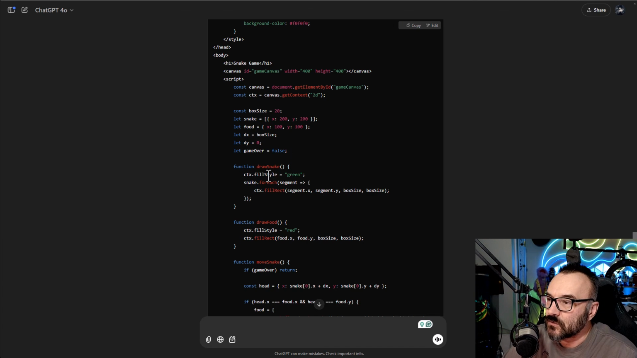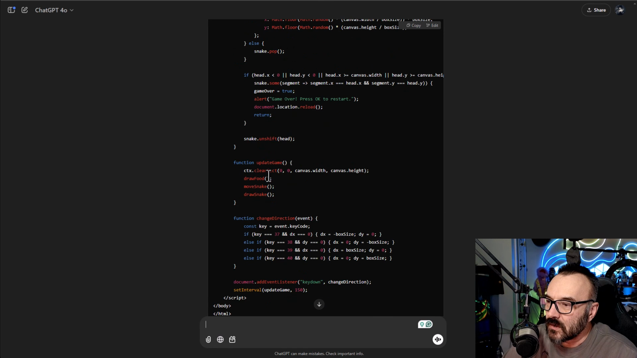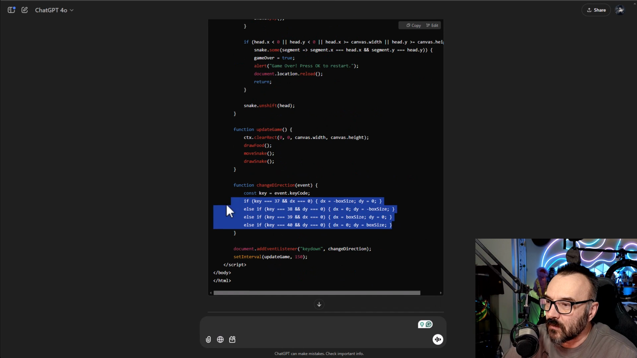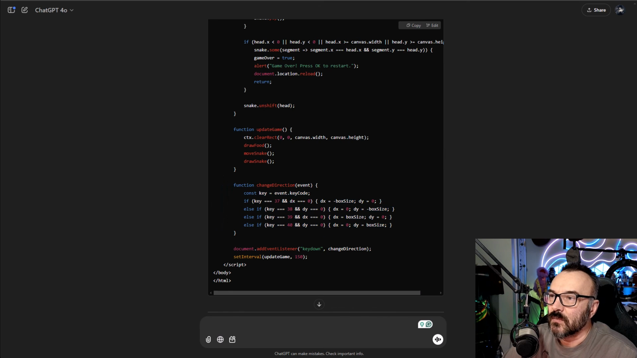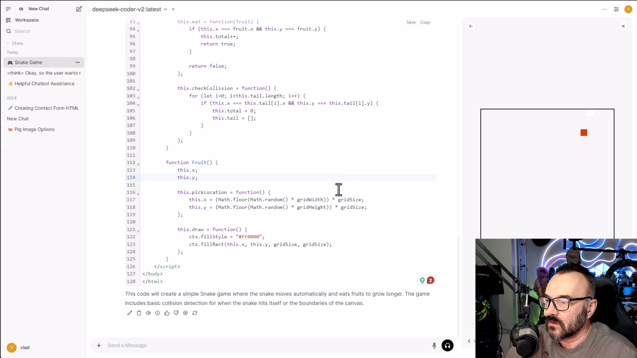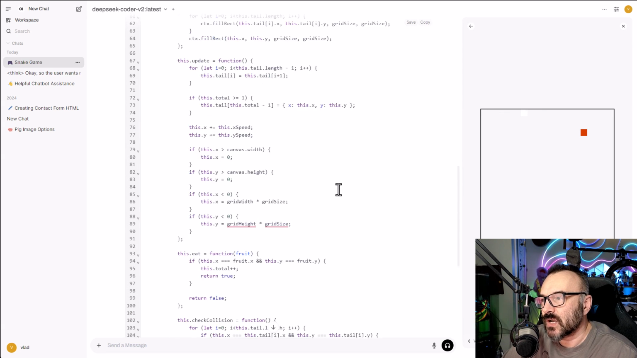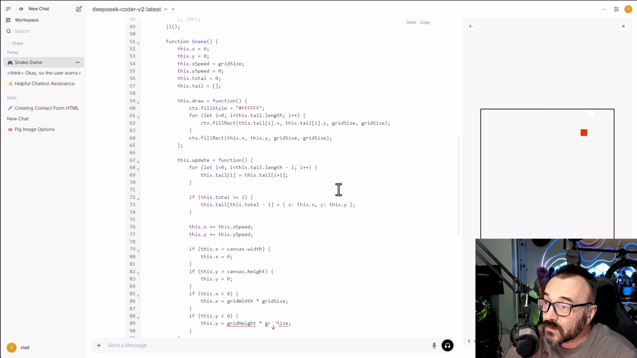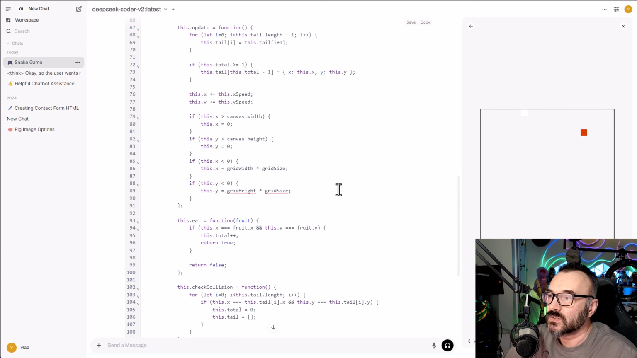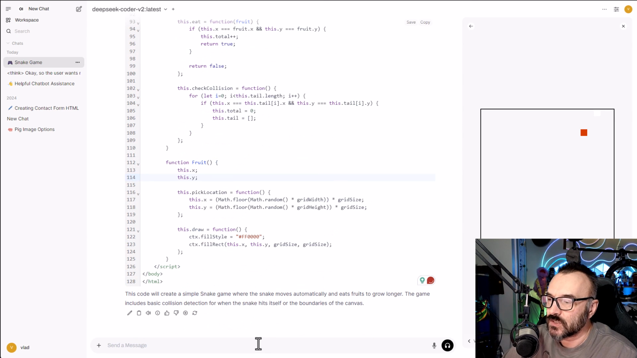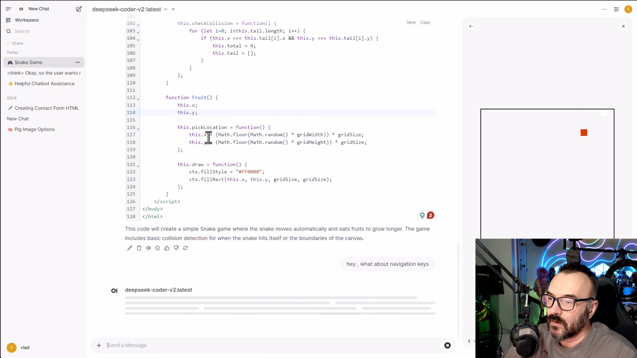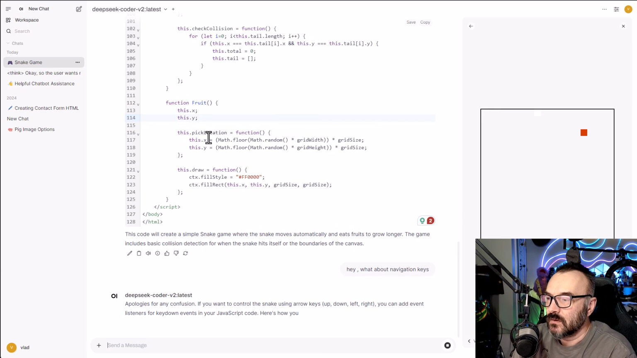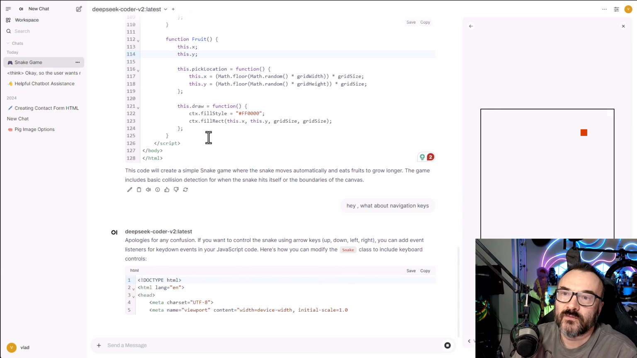The code for navigation would be right here. Let's see. We have some code here, change direction, but this code it did not write. But the one I tried before actually wrote it for me, but not this time. So there's inconsistency in this. It does not have self-evaluation. We could probably say, hey, what about navigation keys? So we'll see. And it apologized. Let me add it. So it's probably fixed.